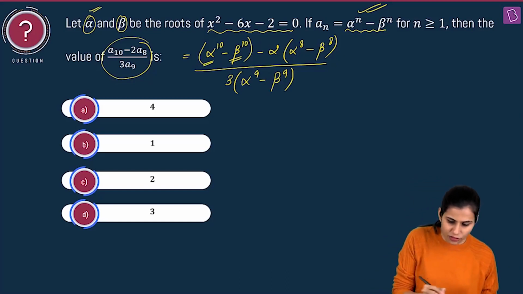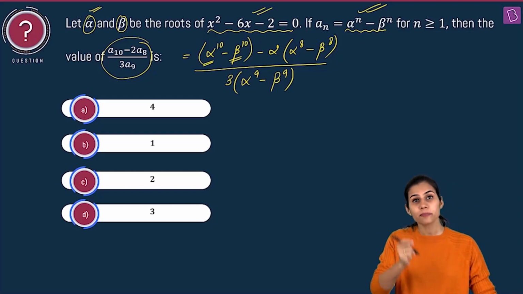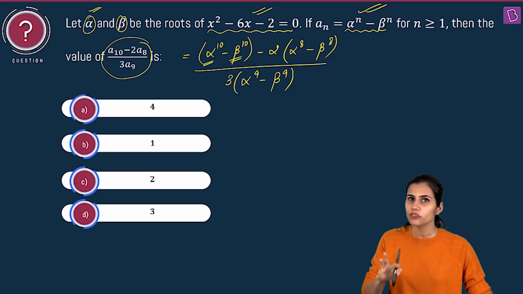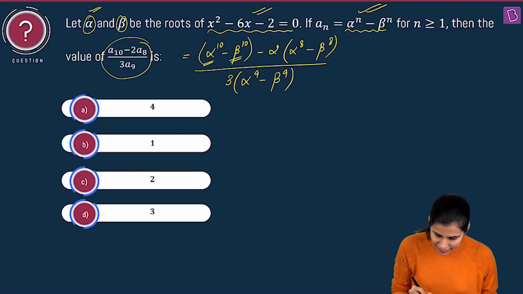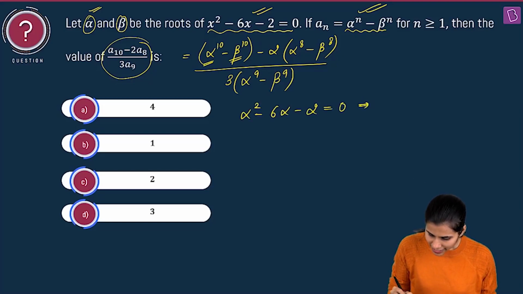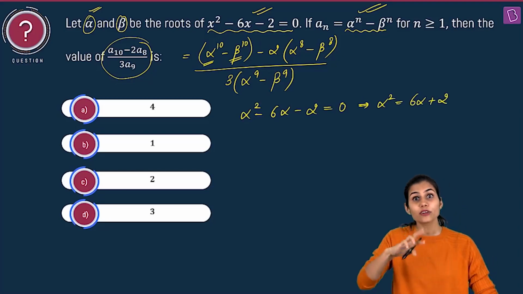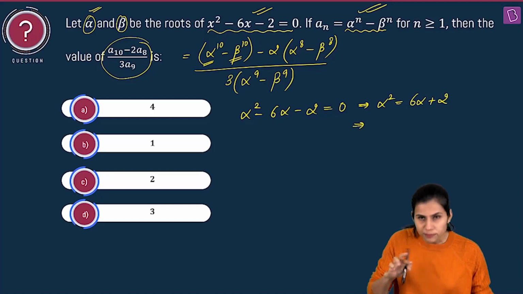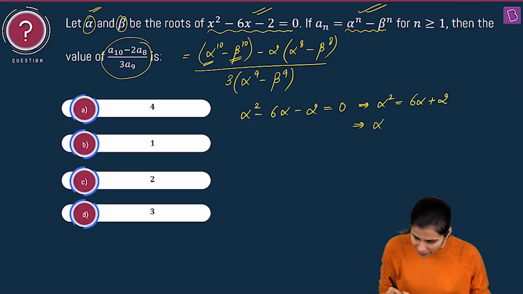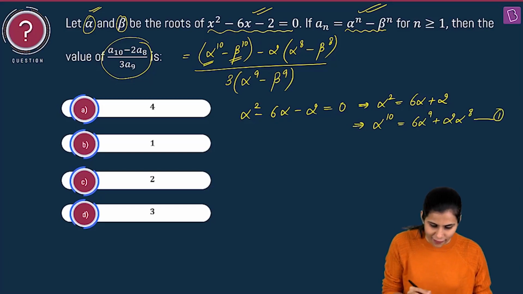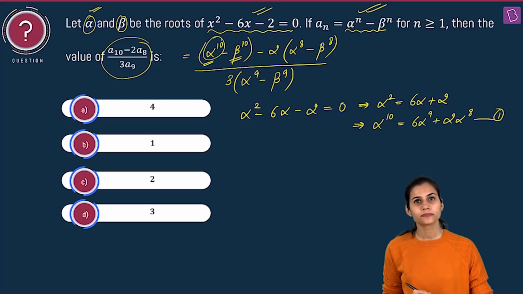See, if alpha is a root of this quadratic equation, that means in place of x, when you plug in alpha, the quadratic equation will be satisfied. So what will you get? Alpha square minus 6 alpha minus 2 is 0. From here I can say alpha square is 6 alpha plus 2. What do I want? Alpha to the power 10. So I will be multiplying both sides by alpha to the power 8. That will give me alpha to the power 10 here. Here I'm going to get 6 alpha to the power 9 plus 2 alpha to the power 8. Bingo! I have obtained alpha to the power 10. Are you getting what I'm trying to do?